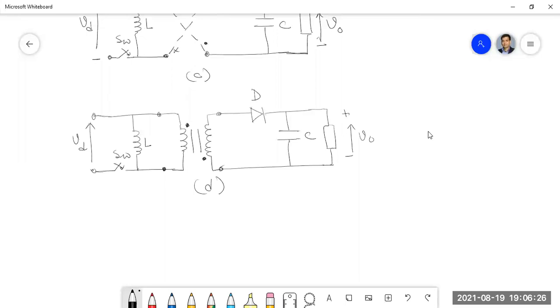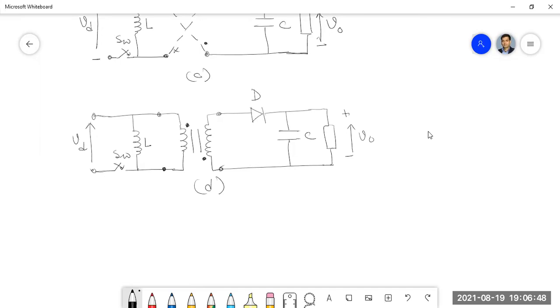Now, actually, this L will be no longer required. Can you tell me why? Sir, because of the magnetizing reactance. Correct, because of the magnetizing inductance of the transformer.